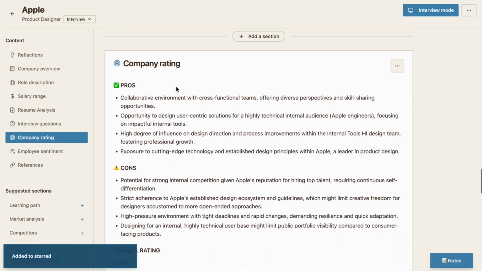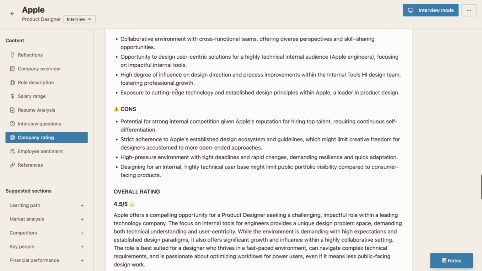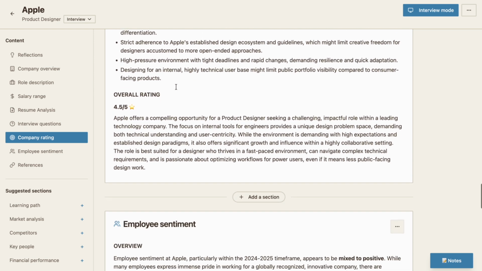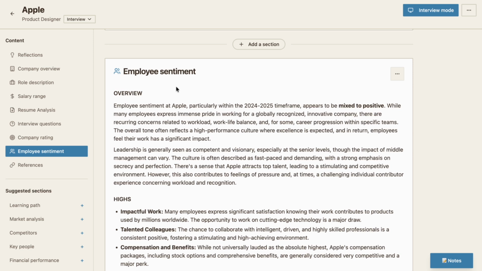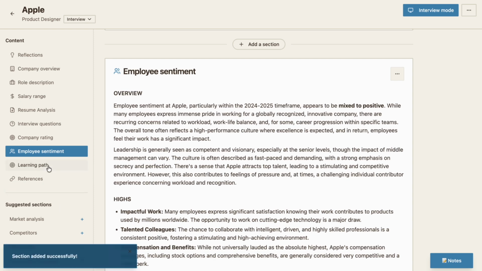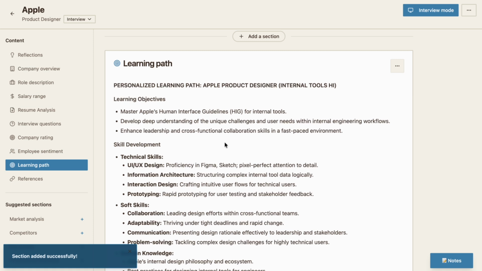You can see company rating, pros, cons, and overall rating for this company and opportunity. And finally, employee sentiment. And while we're here, I'll go ahead and create a new section. I like this learning path section. It'll take a moment to generate. Here we go. The learning path was added.